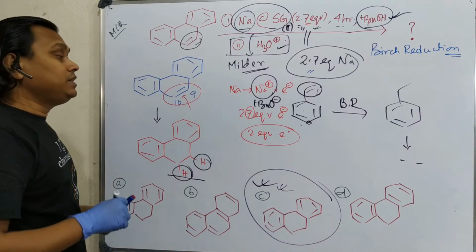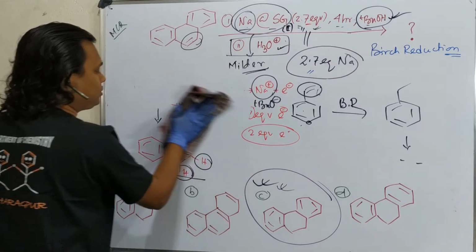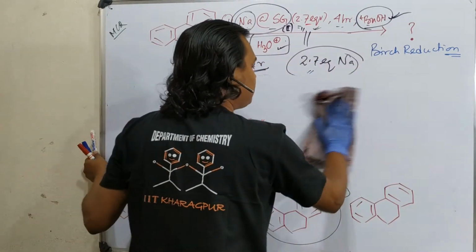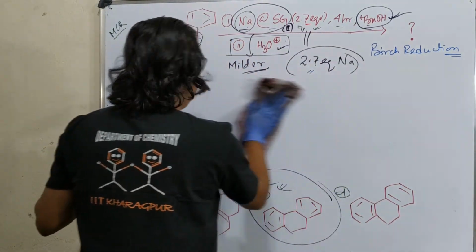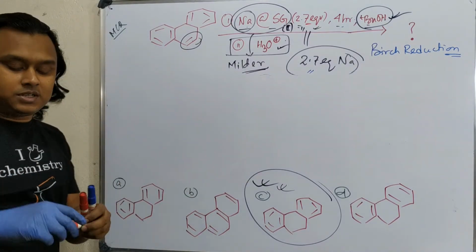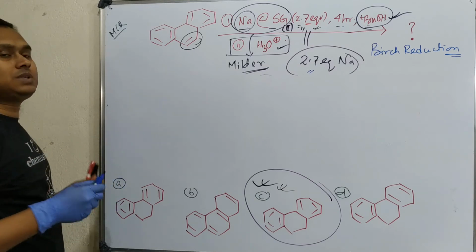And by the way, you may face one problem in solving this: what is sodium on silica gel? So let me tell you. The main purpose of making such a reagent is to reduce the reactivity of the metal. There are 3 types of sodium on silica gel.